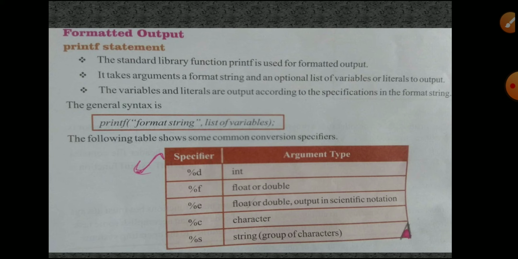You must know these common conversion specifiers.